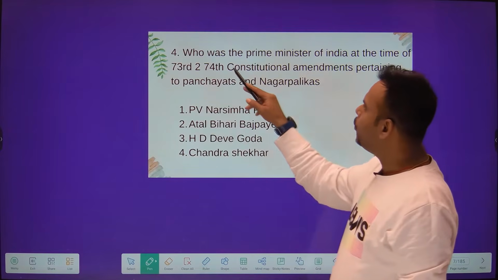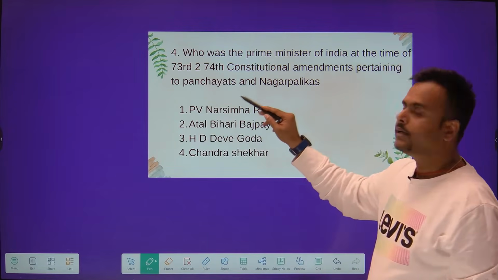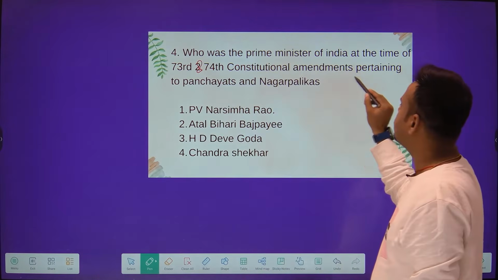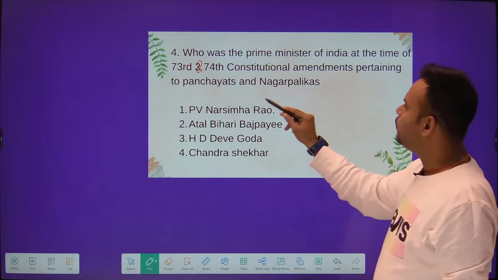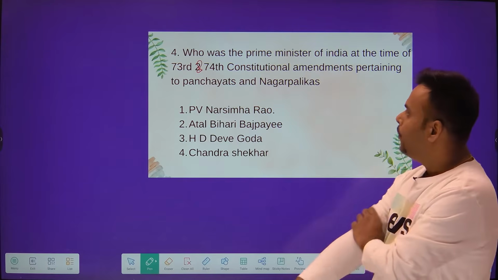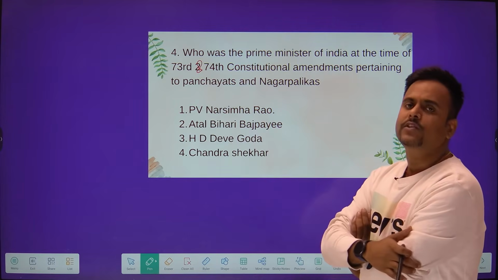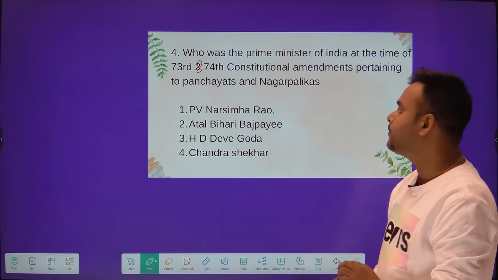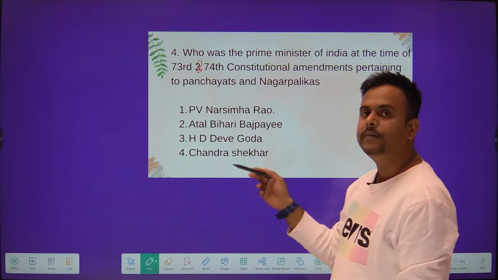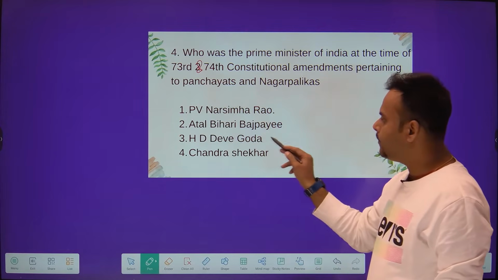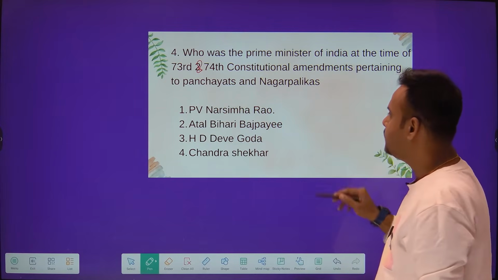Now see, who was the Prime Minister of India at the time of the 73rd and 74th Constitutional Amendment Act pertaining to Panchayat and Nagar Palika? Your options are very clear: P.V. Narasimha Rao, Atal Bihari Vajpayee, H.D. Devegowda and Chandra Sekhar.